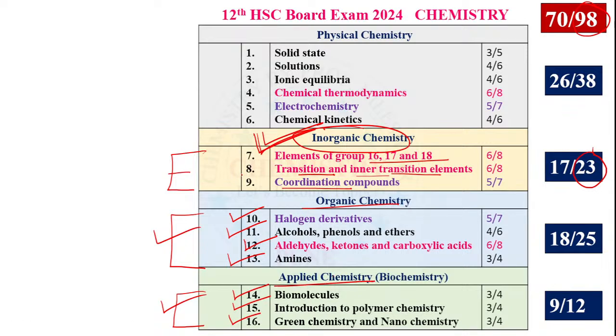Now start the questions from these 3 chapters only, 7, 8, 9. Whatever questions I discussed, prepare for such questions and we will get the marks. Get it?